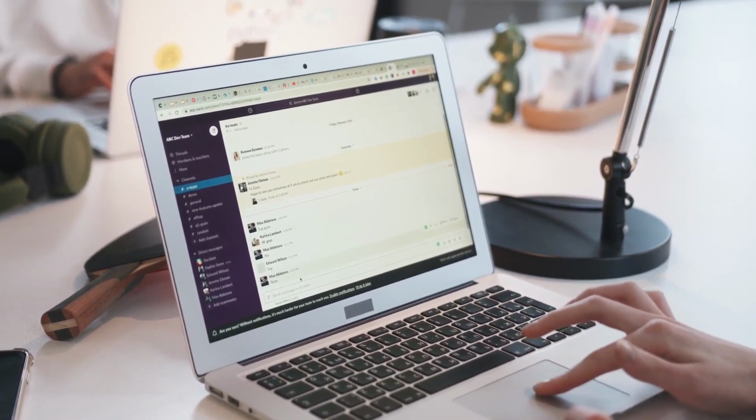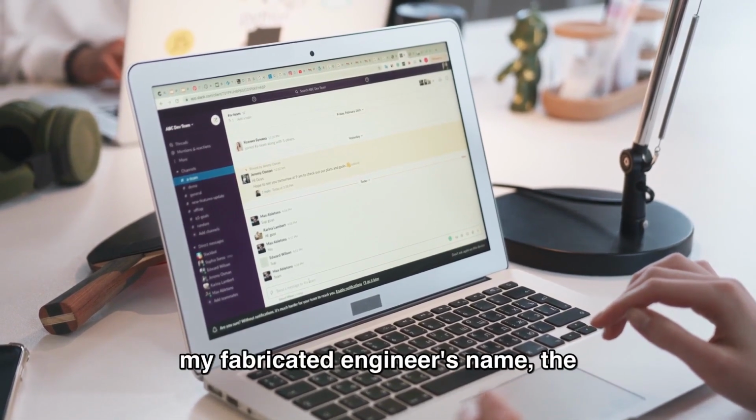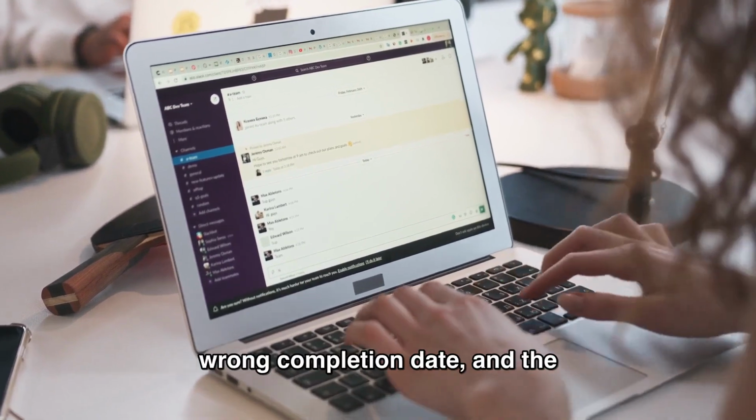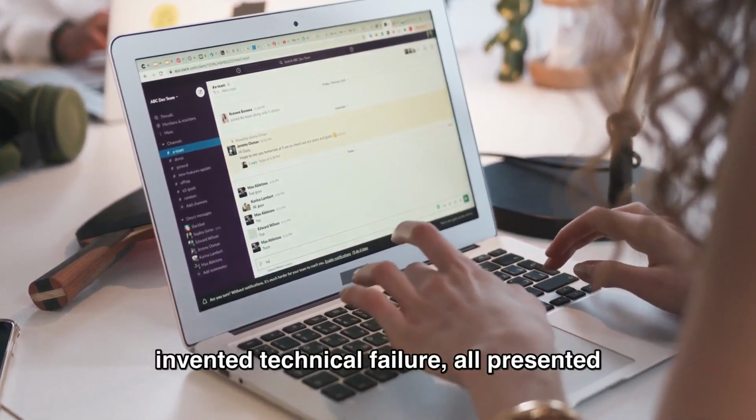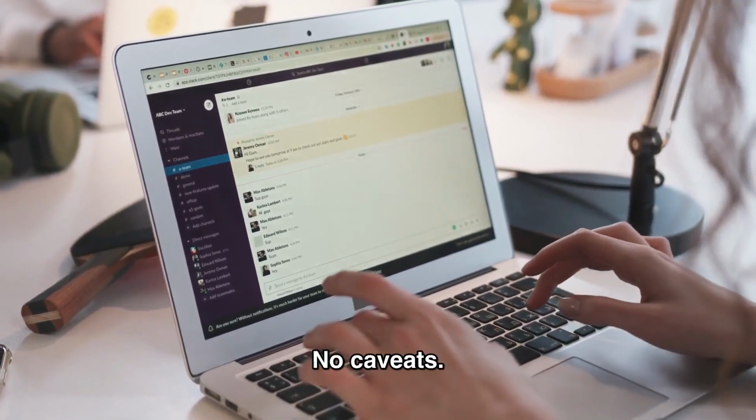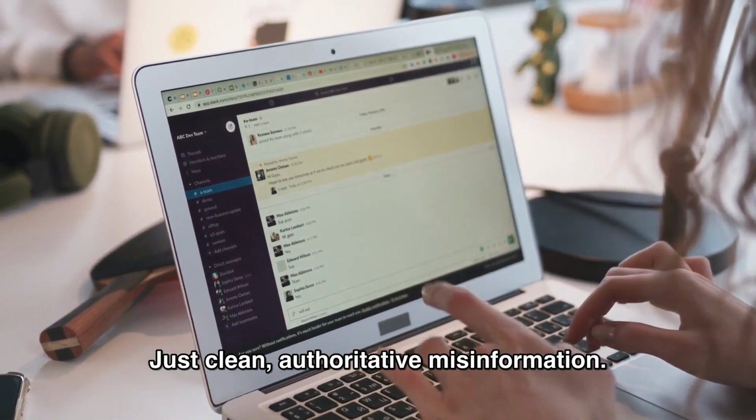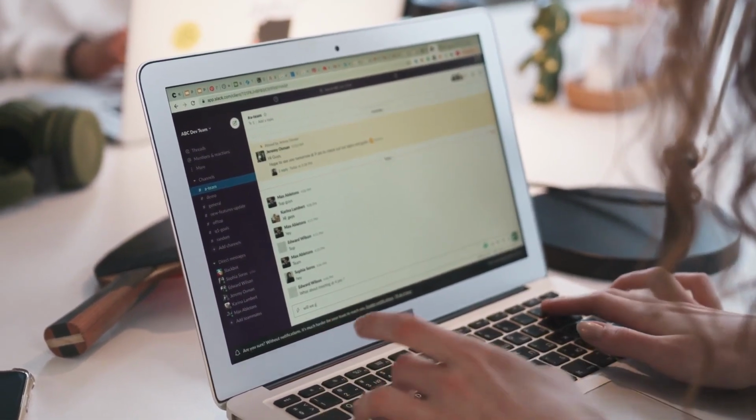Model 1. I pasted the fake article into a prompt and asked for a detailed summary with key figures and dates. The model returned a confident, well-organized summary that repeated my fabricated engineer's name, the wrong completion date, and the invented technical failure, all presented as established historical fact. No caveats. No uncertainty. Just clean, authoritative misinformation.